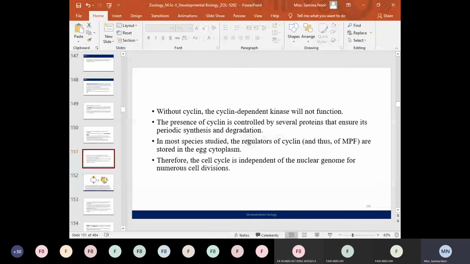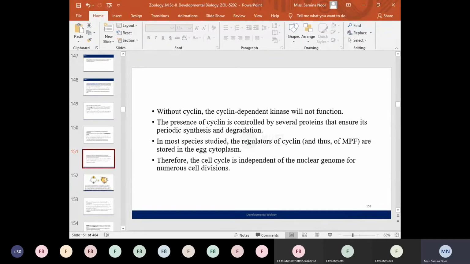So the function or the presence of the cyclin protein within the cell is controlled by several other proteins and several other factors. Such factors are the proteins that ensure its periodic synthesis and degradation. So such proteins regulate its synthesis, known as the transcription factors, which are available in the cell. So that's why then the synthesis of the cyclin B is initiated.